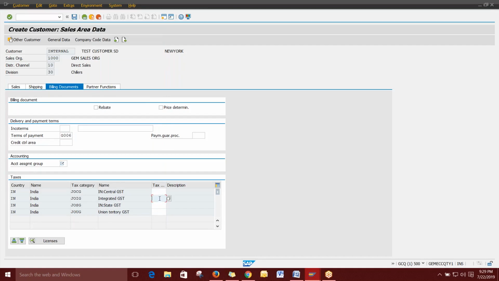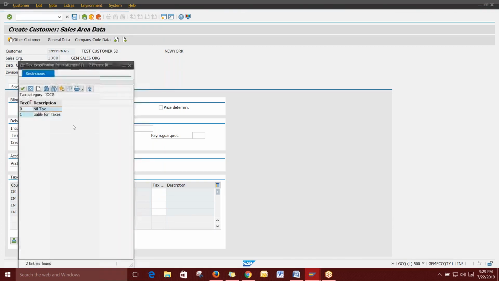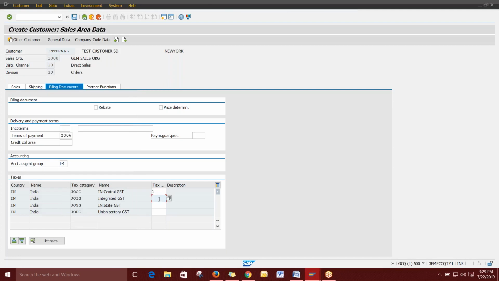Then the tax related things. It is also not mandatory. If you want to activate this, you can directly give it. That means it is liable for taxes, so you can give all of them as liable taxes. So 1, 1, 1, 1, yes.